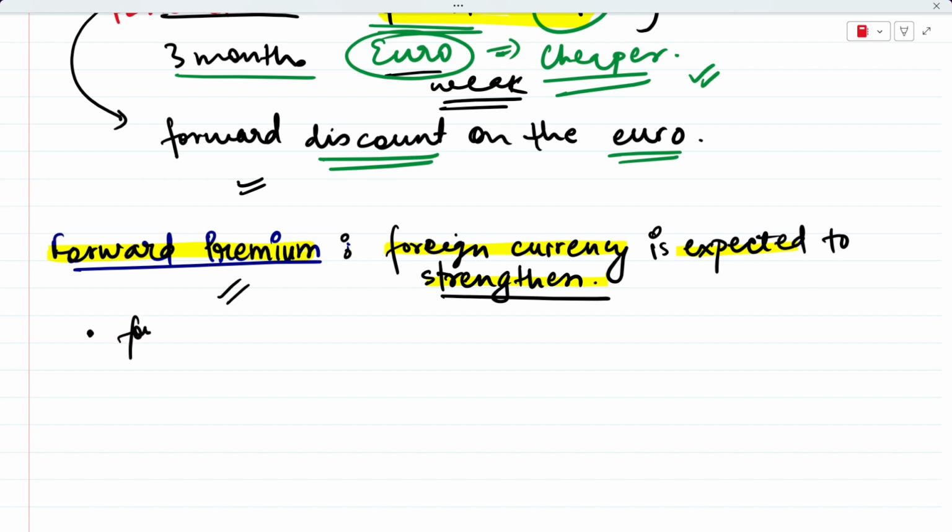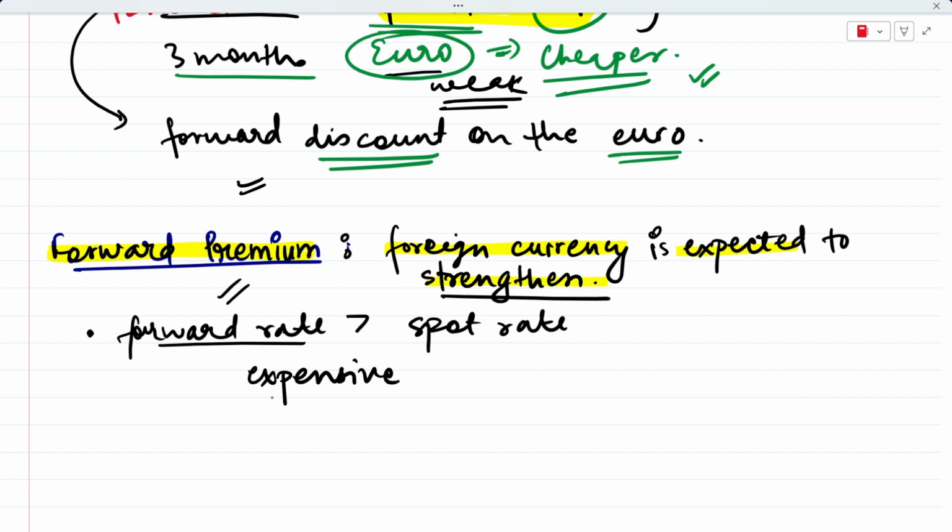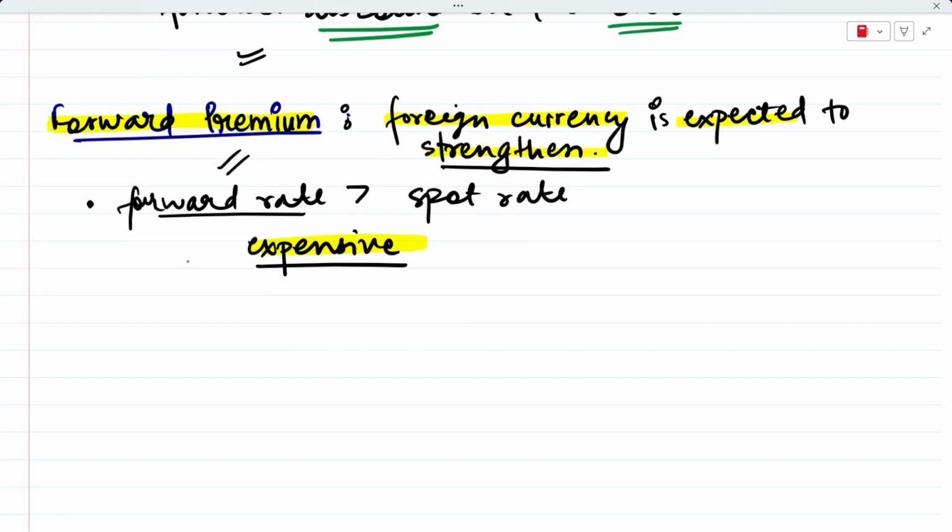And by similar logic, we can say that the forward rate that we will receive for the foreign currency is going to be more than the spot rate, which means that the foreign currency is going to become expensive. That is why we say that it is going to become strong, because it is going to get expensive, okay, which means stronger.